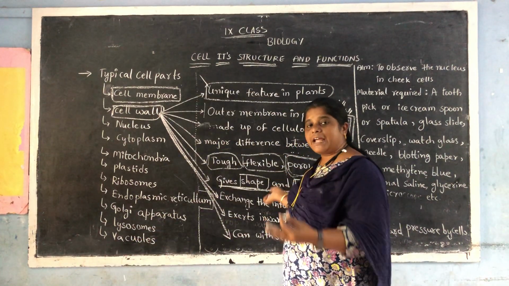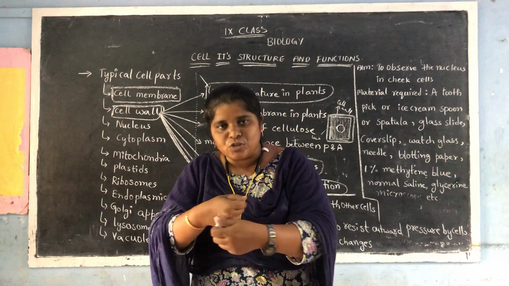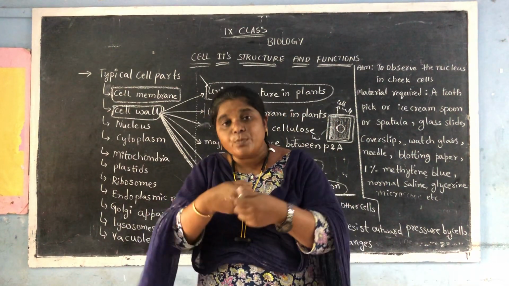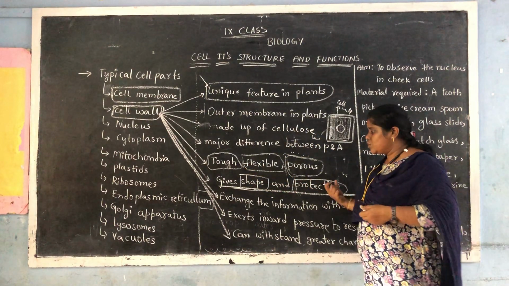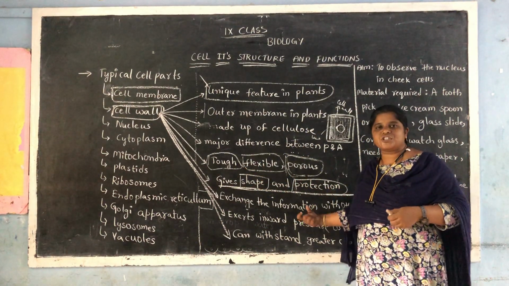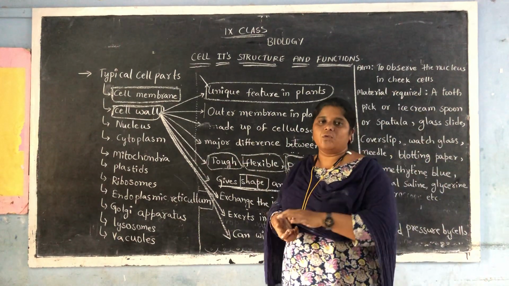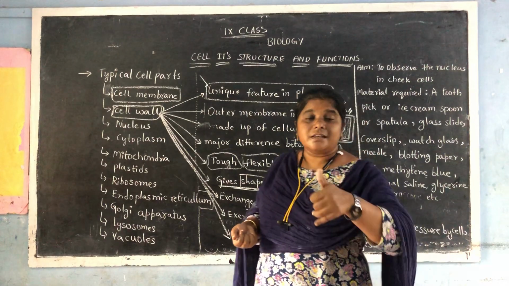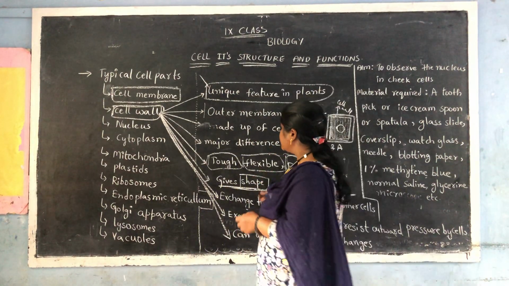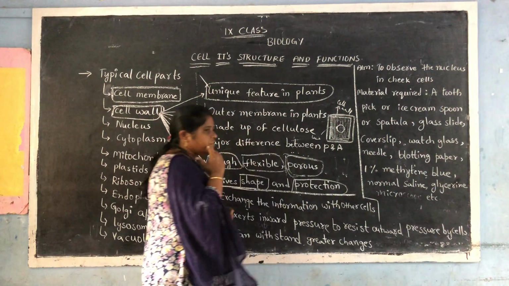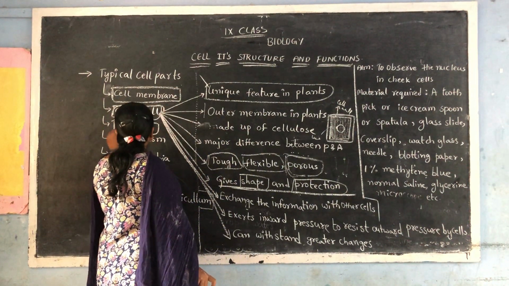Because the plant cell has an extra coat, an extra covering, to give flexibility, porosity, toughness, shape, protection, and to exert pressure. Because of all these qualities, because of the presence of the cell wall, we can say that the plant cell is very strong. So these are the functions of the cell wall. Now let us talk about the nucleus.